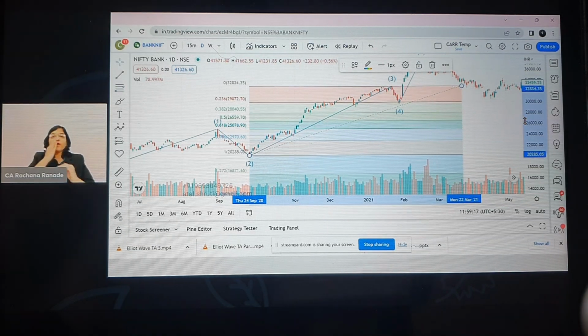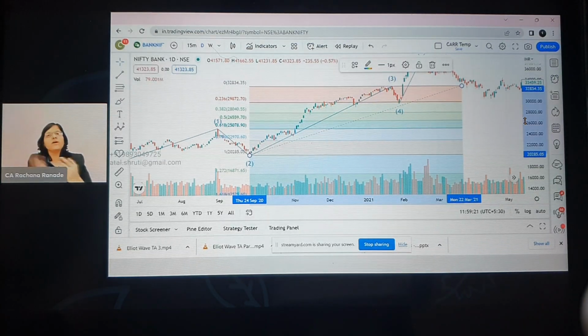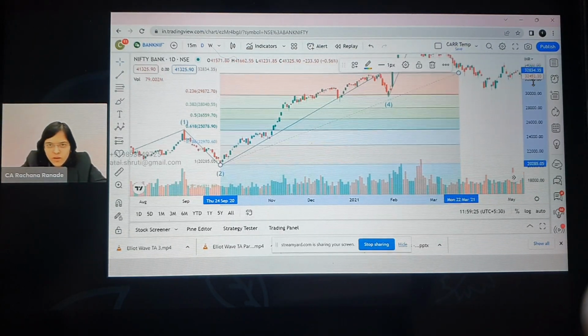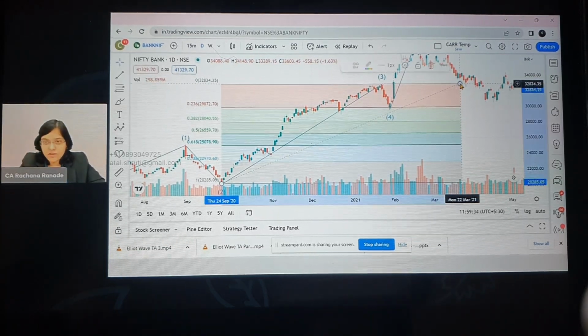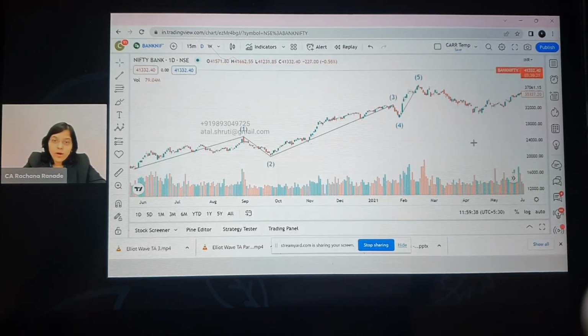Okay. Now what did I say? Wave 4 retracement can be either 23.6% or 38.2% or 50% or 61.8%. Now if I were to zoom in here, you can see that the retracement is 23.6%. So has this wave also honored our theory? Yes, absolutely.